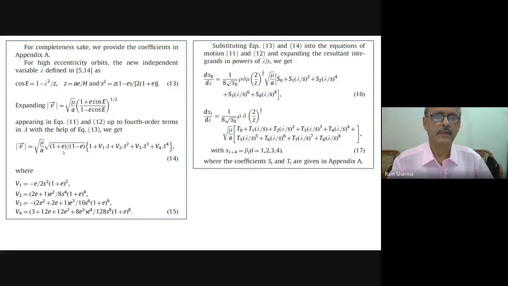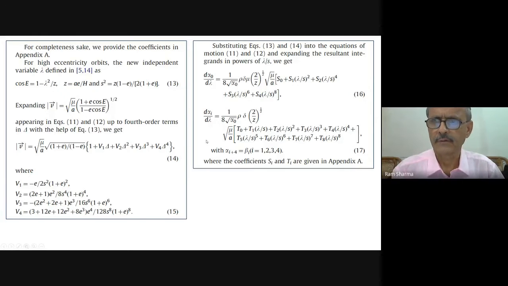So there is a new independent variable lambda, and delta is lambda square, this small lambda square. We have carried out these expansions. You can see now I have written explicitly in terms of lambda by S. S is given by this.